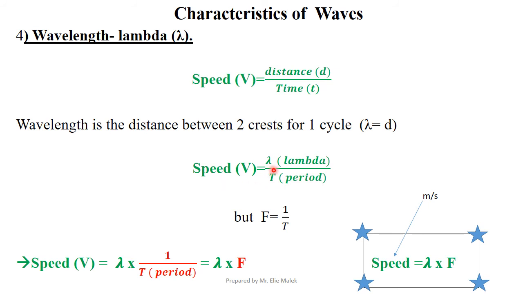So V equals lambda over T. Speed equals the wavelength divided by period. But frequency equals 1 over T. So instead of T, we can write frequency. This formula can also be written as lambda times 1 divided by period. So instead of 1 over period, I can write F. So speed equals lambda times F. Speed equals wavelength times frequency.